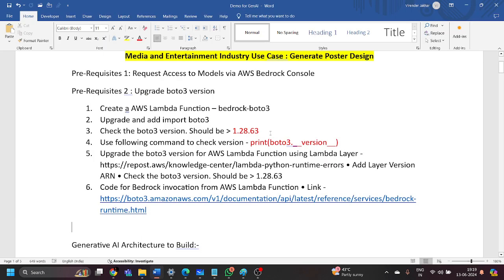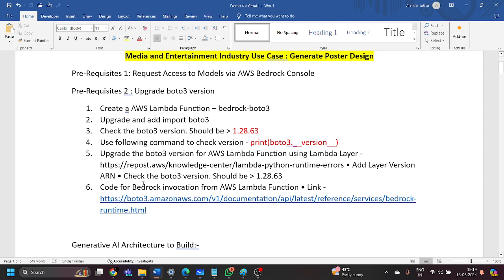So as per my document, there are two main prerequisites to perform this entire generative AI model. The first, we need to access the models, or the foundation models, from the Amazon Bedrock service. And second, we need to update or upgrade the Boto3 version inside AWS Lambda.